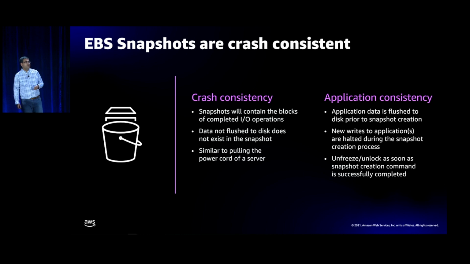Application consistency, on the other hand, is where all the application data, be it in the application cache or the buffer cache or the file system cache, is all flushed to the disk. To achieve this, you have to halt IOs, flush IOs, take a crash consistent cut, and then unfreeze or unblock as soon as the snapshot creation is completed. And we'll show you scenarios in which that's supported with EBS snapshots as well.